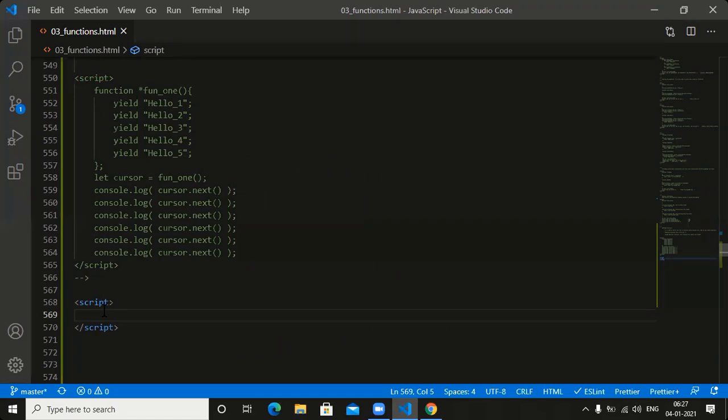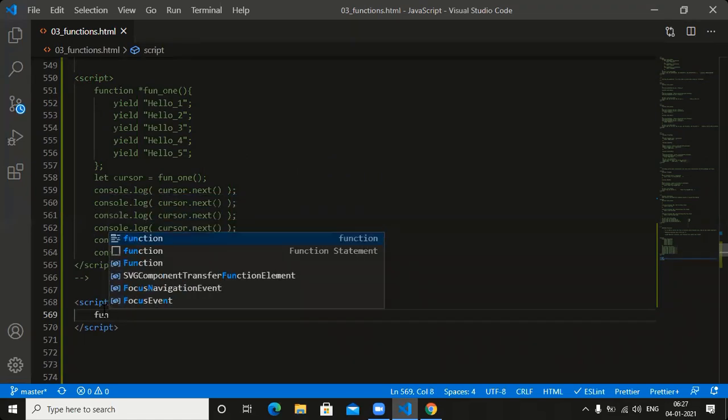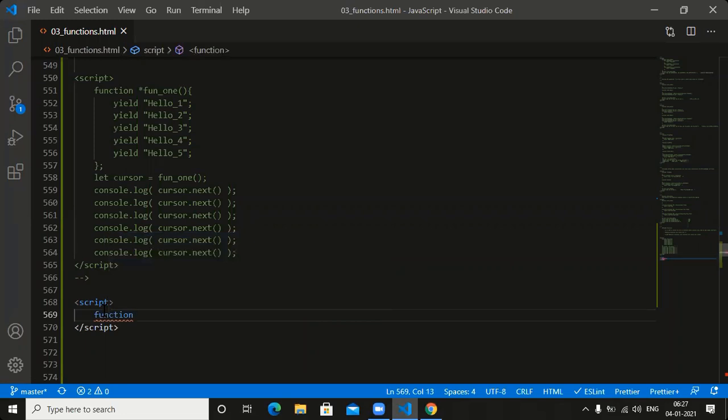Let me show an example, and you will get to know at that time. See this one. What is the name of the function? The name of the function is function one. What you wanted to place here? What is the keyword we need to take? Yield. What you wanted to place? Hello one.